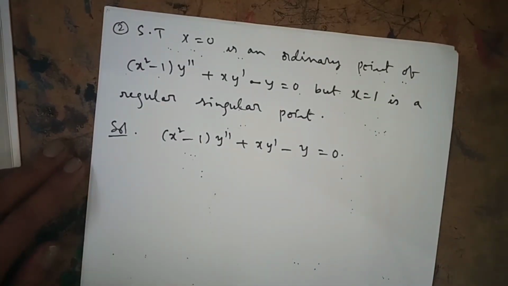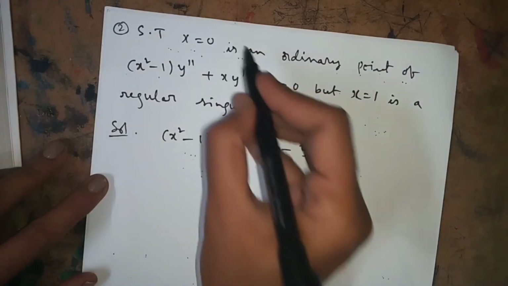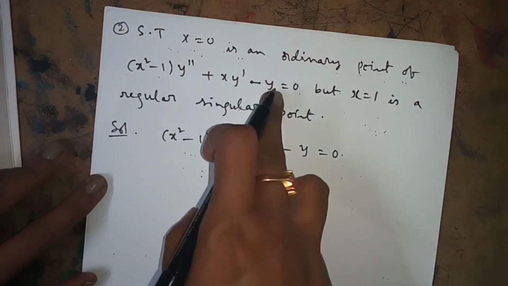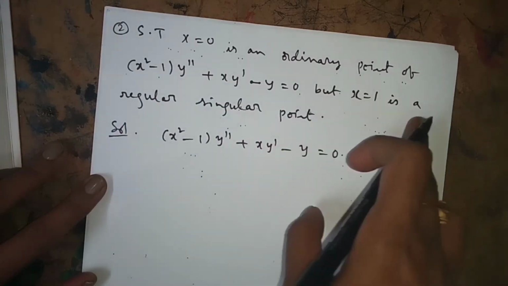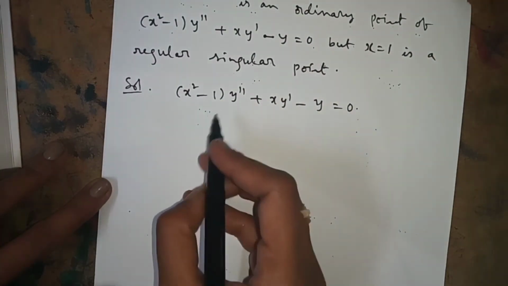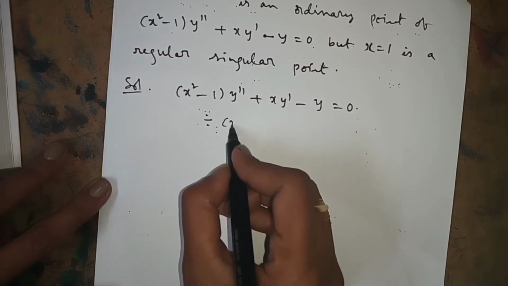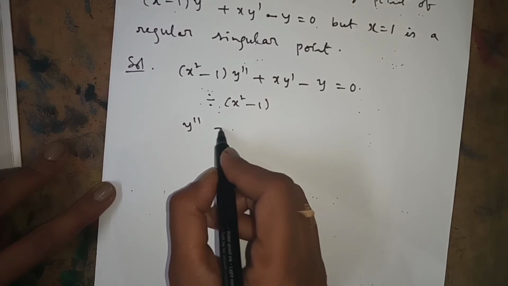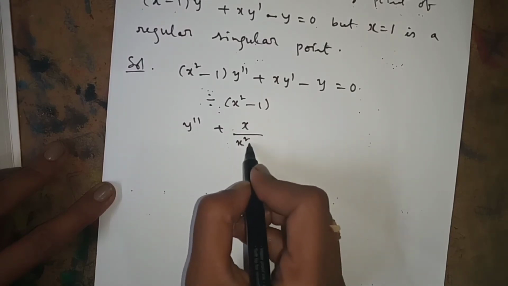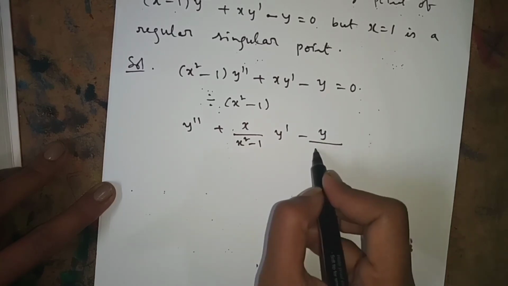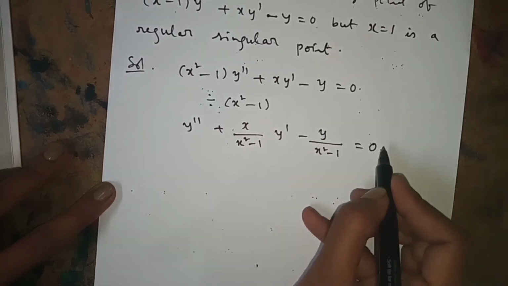Second problem: show that x = 0 is an ordinary point of (x² − 1)y'' + xy' − y = 0, but x = 1 is a regular singular point. Now the given equation I will convert into the standard form. Therefore divide the whole equation by x² − 1: y'' + x/(x² − 1) y' − y/(x² − 1) = 0.